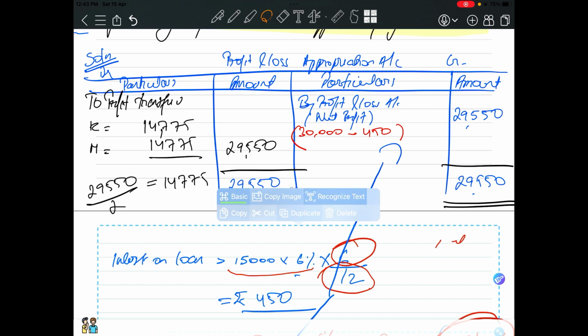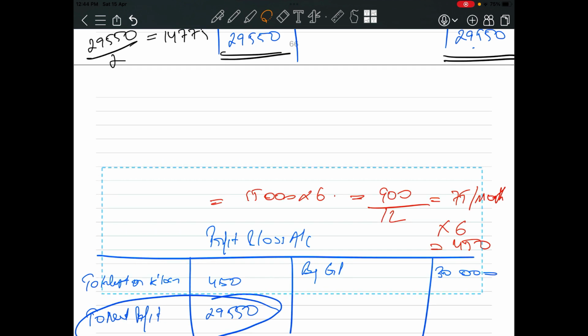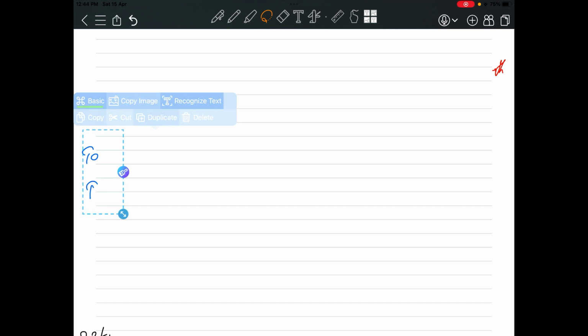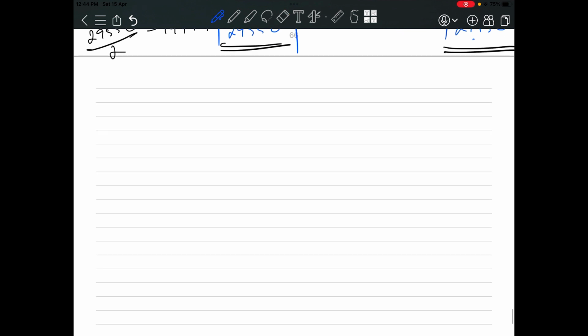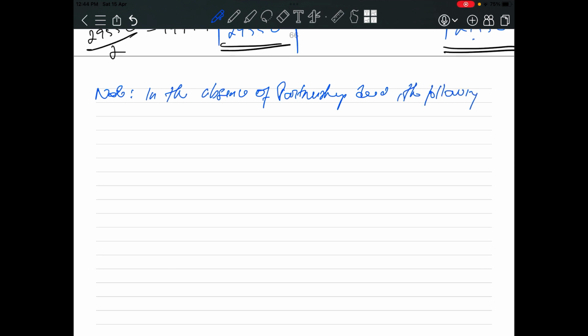Now we have to give reasons why we have made the P&L account and P&L appropriation account the way we have calculated. So what will be the answer? Note: in the absence of a partnership deed, the following rules are applicable.